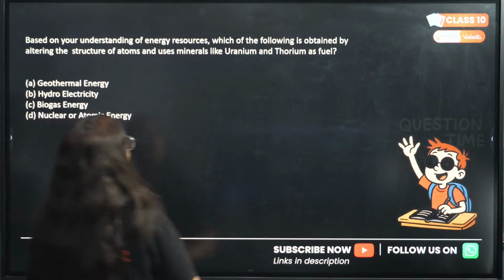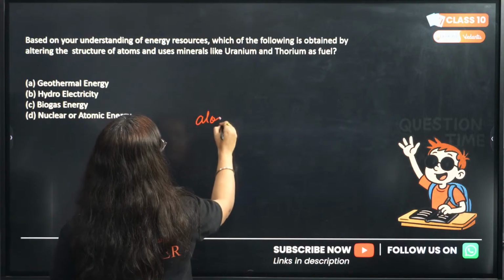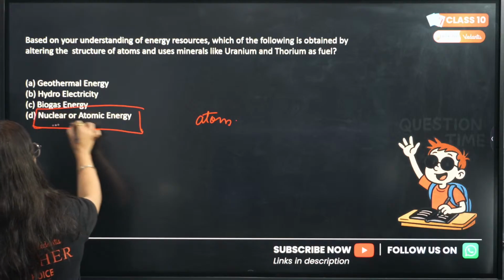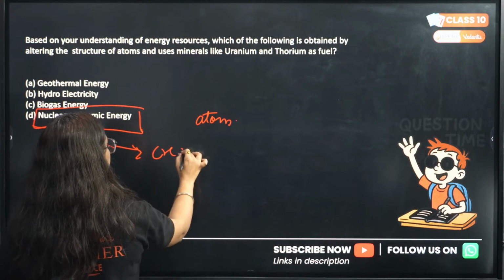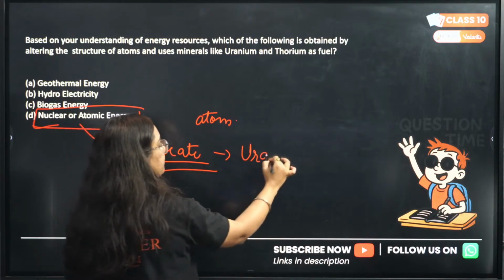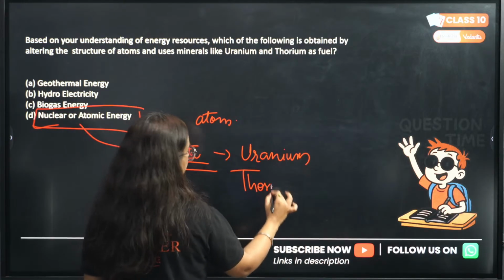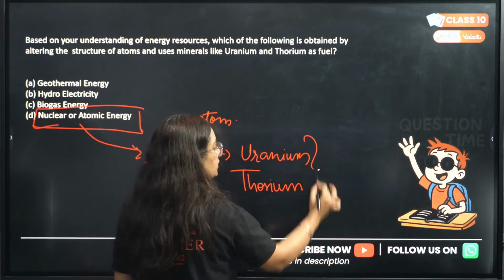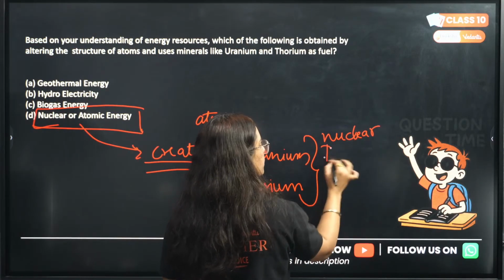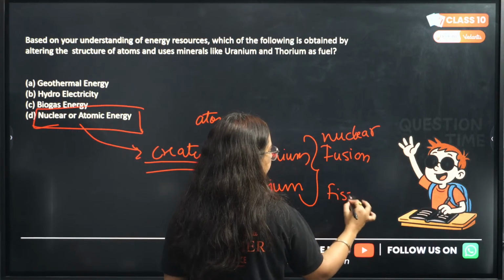So, here we are talking about altering the structure of atom, which clearly tells you that here we are talking about nuclear or atomic energy. To create atomic energy, we use certain minerals like uranium, okay, and it can be thorium, lithium, in which we undergo two processes, either it's nuclear fusion, right, or it is nuclear fission, right?